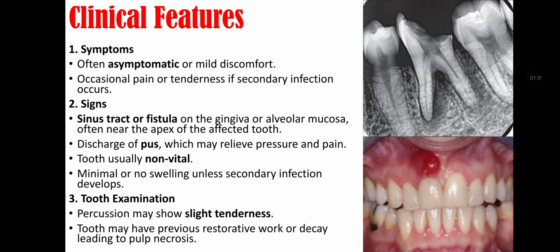Clinical features include symptoms, signs, and tooth examination things. Symptoms: it is often asymptomatic or mild discomfort is there. Occasional pain or tenderness is there in case of secondary infection. Signs include sinus tract or fistula on the gingiva or alveolar mucosa that is often near the apex of affected tooth. Discharge of pus which may relieve pressure and pain.